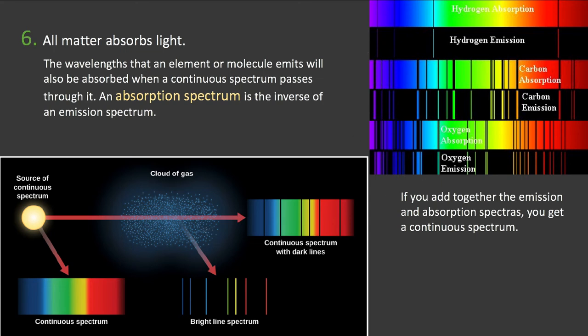And so if you look at the picture over here, you can see that the emission and absorption spectra all line up. They're sort of mirror images or inverse images of one another. Absorption spectra are almost continuous with some dark lines, and emission spectra are all dark except for a few bright lines.